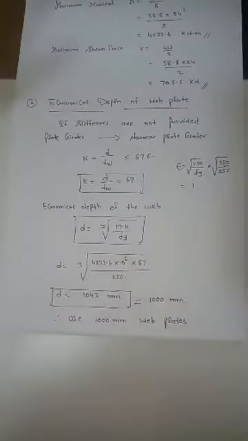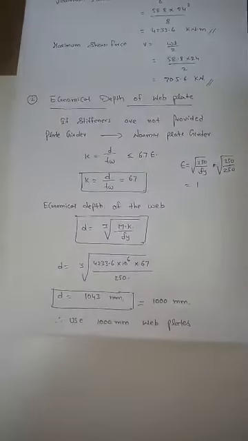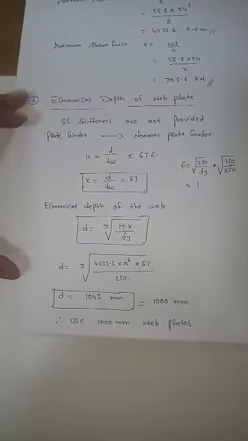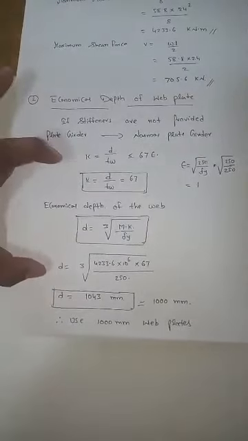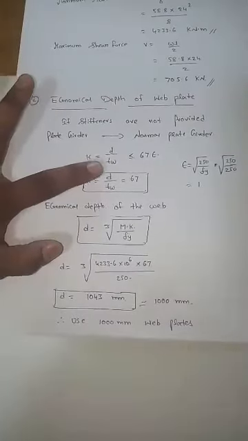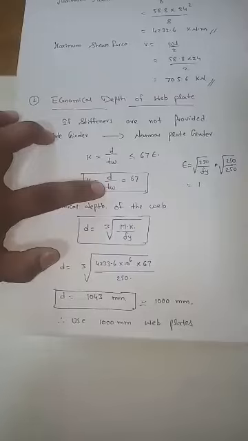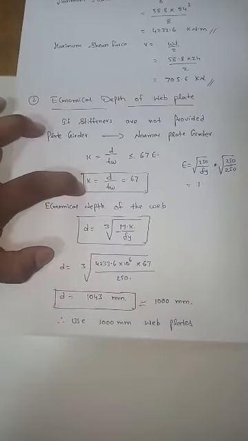See, first we calculate the maximum bending moment and shear force. Next we are calculating the economical depth of the web plate. So what is the condition? Without any stiffness, your condition is D by TW less than or equal to 67 epsilon. So you can write D by TW equal to 67, which is nothing but constant K.